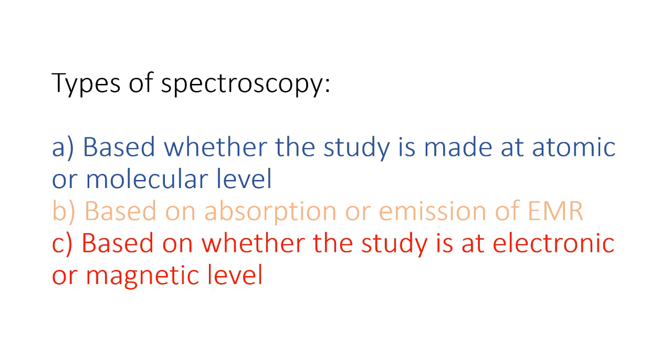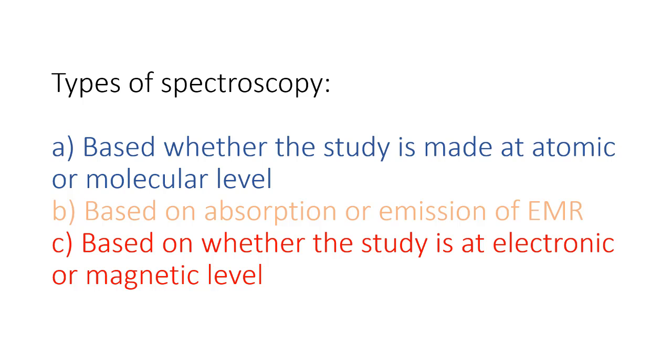In this, previously we were not using any magnetic field, but here we will use a magnetic field. So the study is done using electromagnetic radiations under the influence of this magnetic field. That's why it's called magnetic spectroscopy. The example of this is NMR spectroscopy.